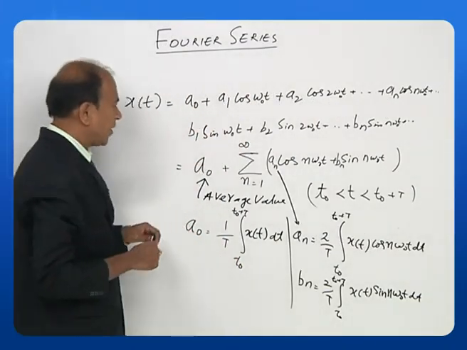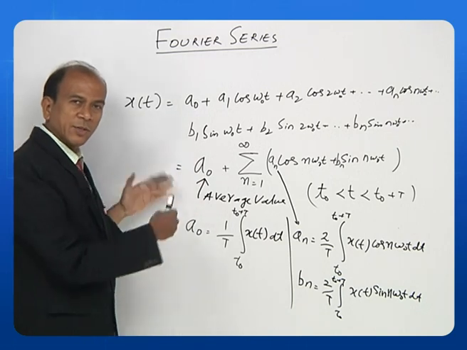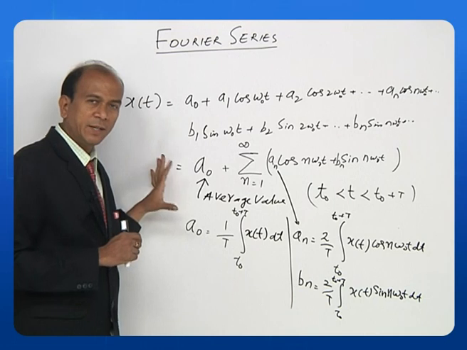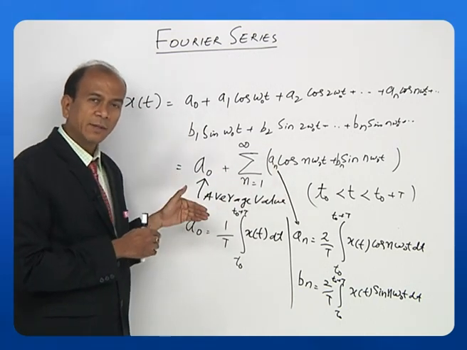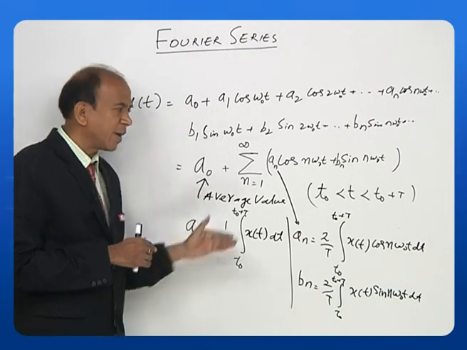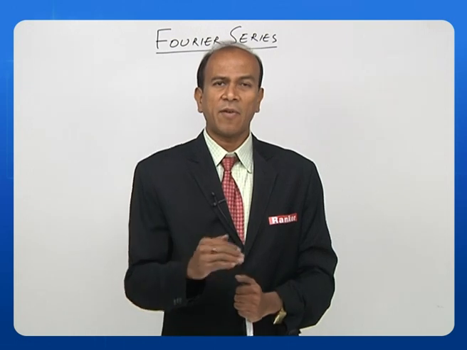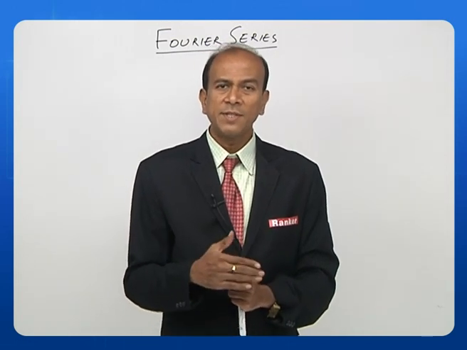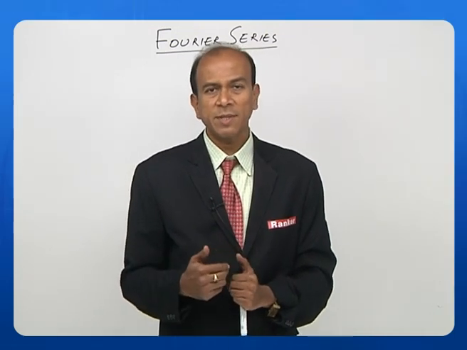So we have seen very important formulae on the board now. They are all written together so that you remember them permanently. We have expressed x of t in terms of a summation here, and also we have seen the formulae to calculate A naught, that is the average value, An and Bn. Let us see another way of representing the Fourier series. The first one is the trigonometric Fourier series. Now let us see what are the different ways in which we can express the Fourier series.